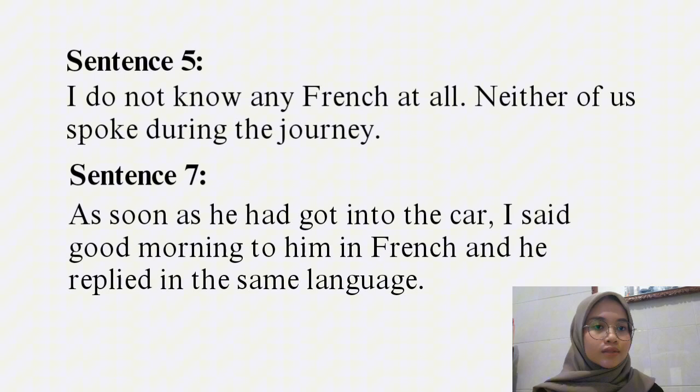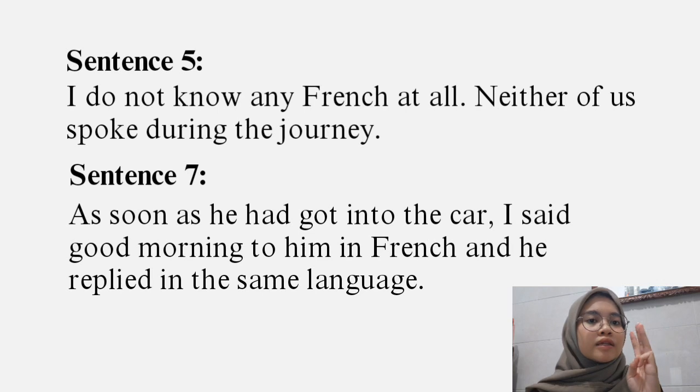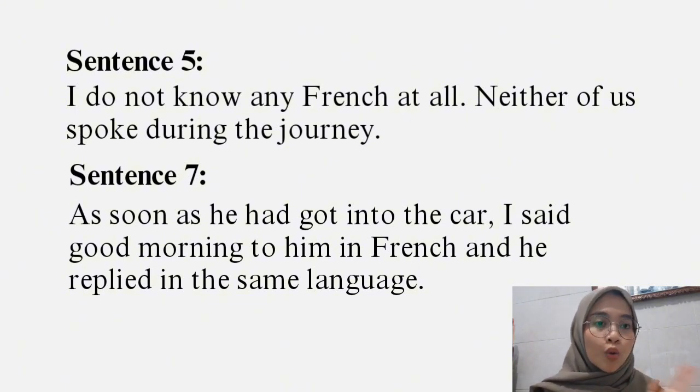So this text is a compound complex sentence because it has three clauses. Because dependent clause and two independent clauses. Where is the dependent and independent clause? The dependent clause is the first clause, as soon as he had got into the car. Why? Because as soon as is a conjunction of time. So this dependent clause is an adverbial clause of time and explains about time.